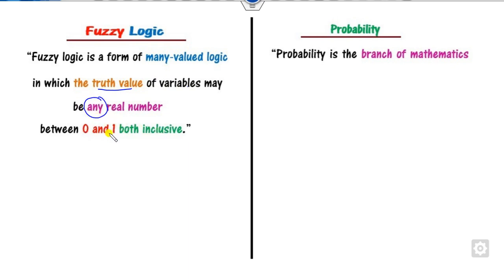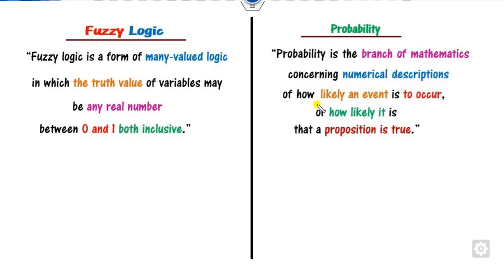Both are inclusive. On the other hand, probability is only concerned with the numerical description of how likely an event is to occur or how likely a proposition is to be true. So they are not talking about any real number, they are only talking about whether the events occur or not.